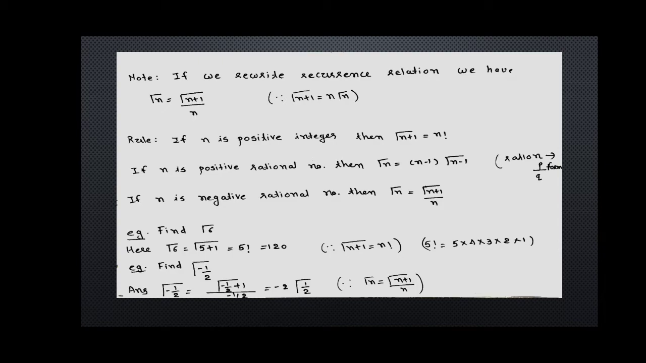If n is a positive integer, then gamma n plus 1 is equal to n factorial. And if n is a positive rational number, then gamma n is equal to n minus 1 into gamma n minus 1. If n is a negative rational number, then gamma n is equal to gamma n plus 1 upon n.